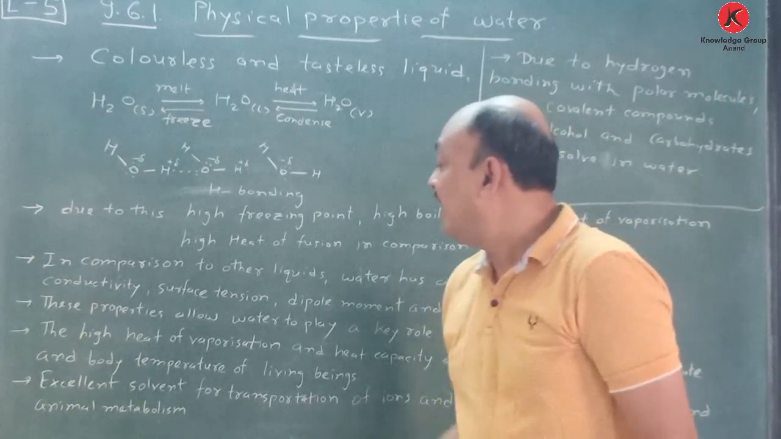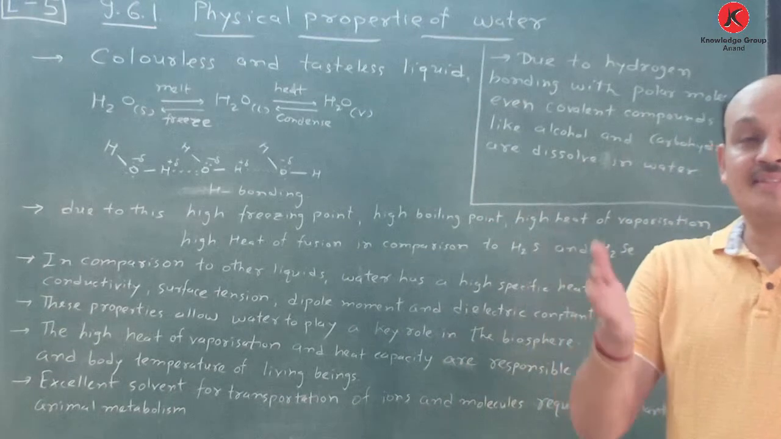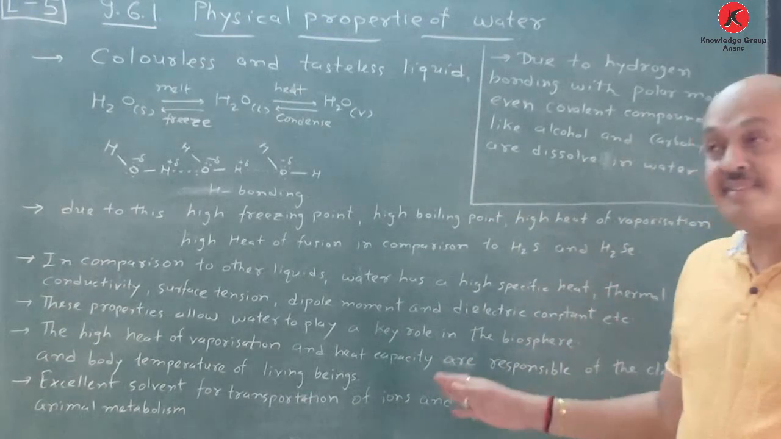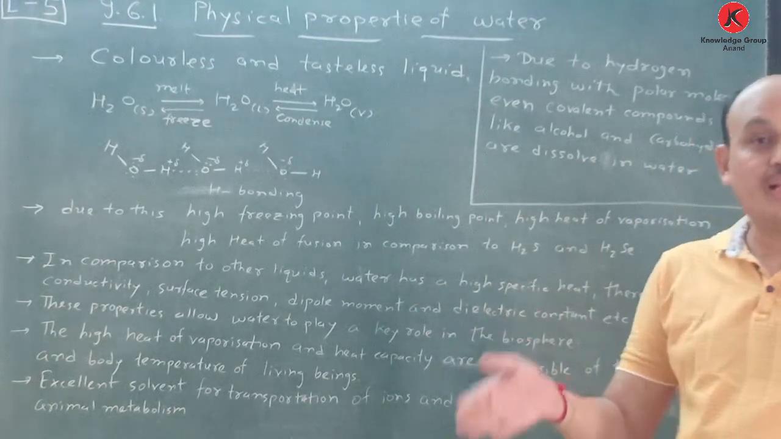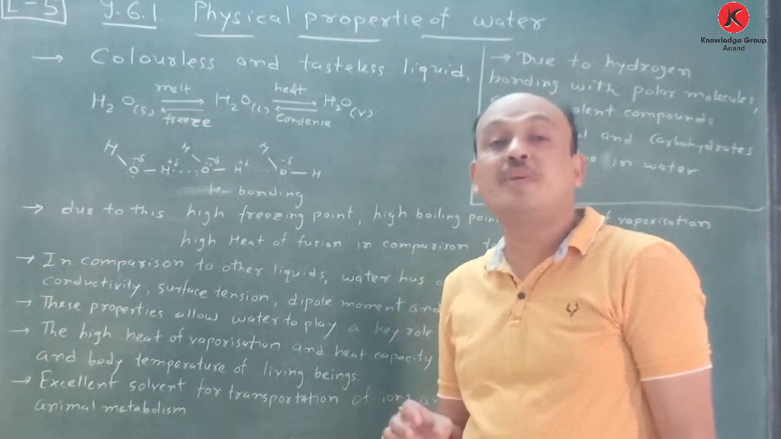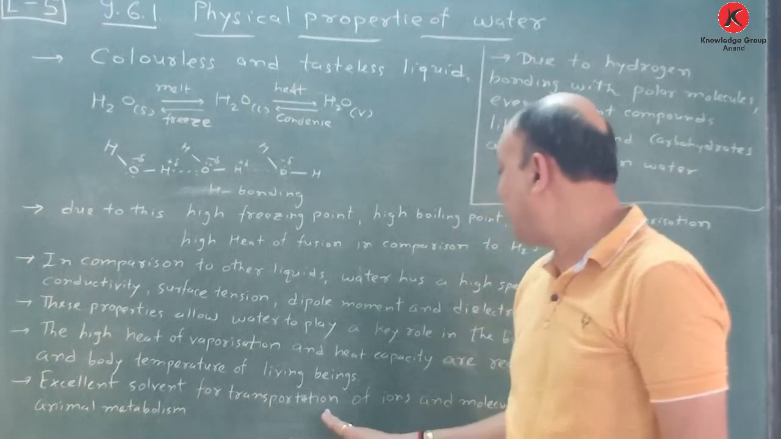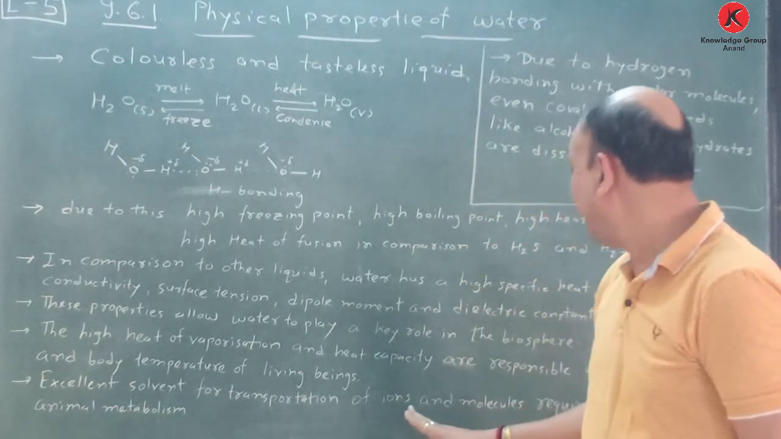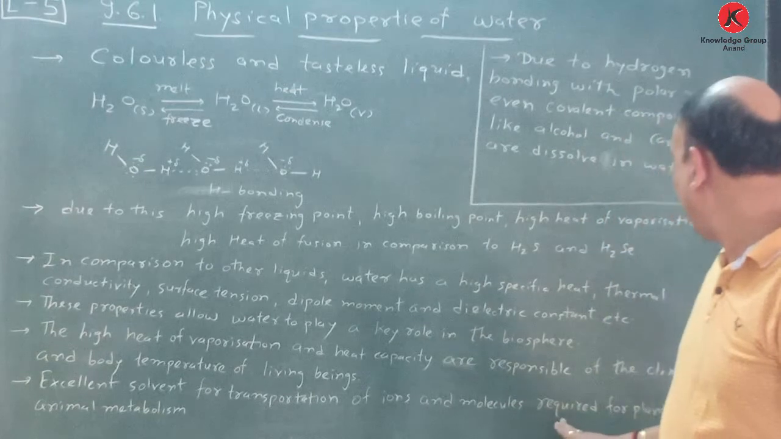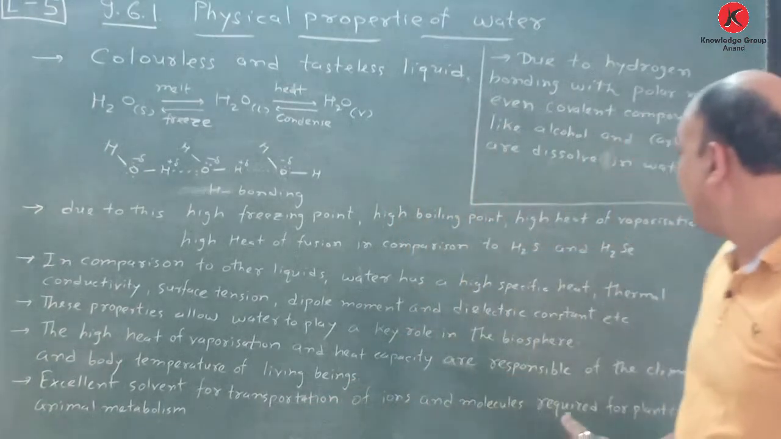Remember this one: excellent solvent. This is an excellent solvent because water is polar. Due to that, polar molecules or polar compounds are soluble in it, for example alcohol. It is an excellent solvent for transportation of ions and molecules required for plant and animal metabolism. So this is very important.